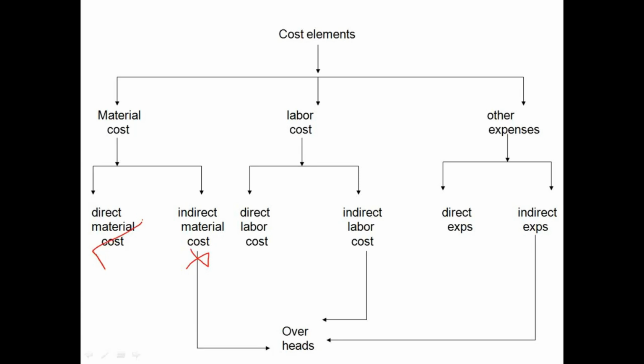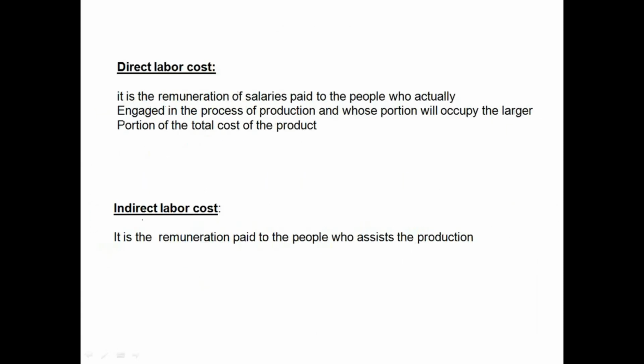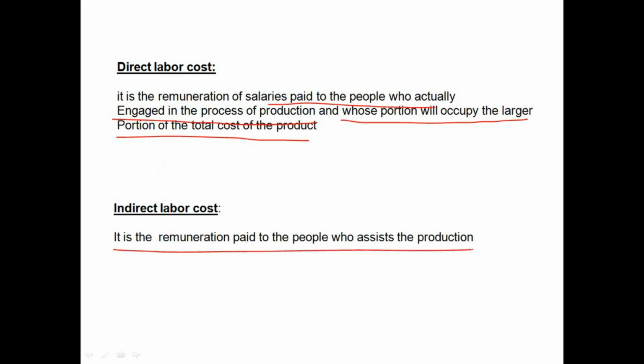Now, coming to labor cost. Again, labor cost is divided into direct labor cost and indirect labor cost. So, what is the direct labor cost? It is the remuneration or salaries paid to the people who actually engaged in the process of production and whose portion will occupy the larger portion of the total cost of the product. Suppose, for example, before that, I will show you the indirect labor cost also. It is the remuneration paid to the people who assist in the production.